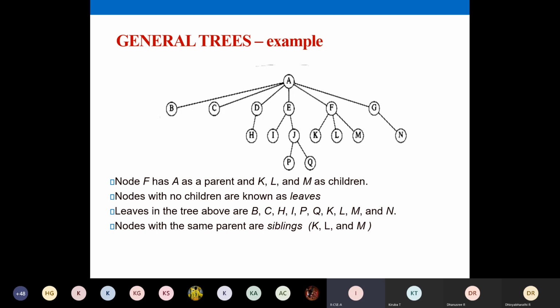They do not have the same parent. I and J have E as a parent, and K, L, and M have F as parent. Many of you have said no, because they have different parents. We can say I and J are siblings, and K, L, and M are siblings among themselves. But J and K are not siblings. J has a different parent and K has a different parent, so they are not siblings.